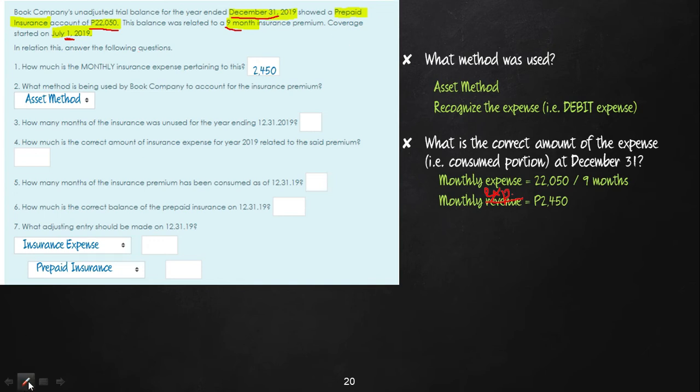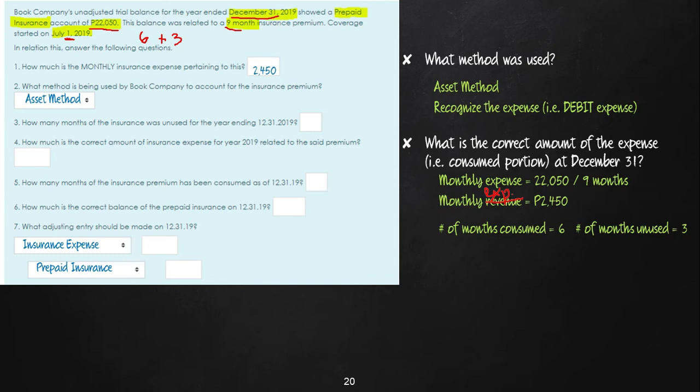So by our counting, 6 months have expired. Since our insurance premium coverage is 9 months, how many are unexpired? That should be 3 months, because 6 plus 3 gives you 9 months. So the number of months consumed is 6, and the number of months unused or unexpired is 3.